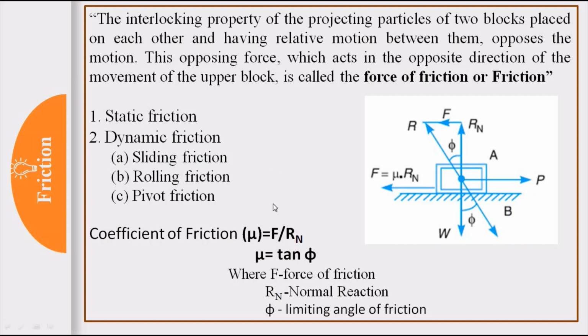Now the basic formula based on friction is the coefficient of friction, that is mu. Mu is given as F upon Rn, where F is the frictional force and Rn is the normal reaction acting on that surface. So we generally say that F is equal to mu Rn. Mu is nothing but F upon Rn. Here you can observe angle phi, which is known as the limiting angle of friction. To find that angle, one more formula is given: mu is equal to tan phi. Here MCQs will be based on either types of friction or simply these formulas. Hope it is clear.